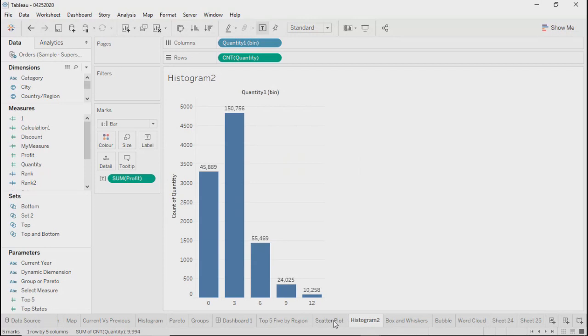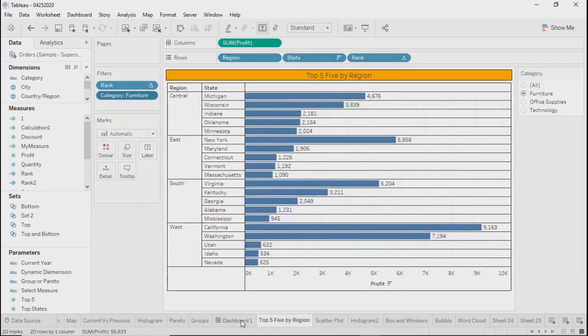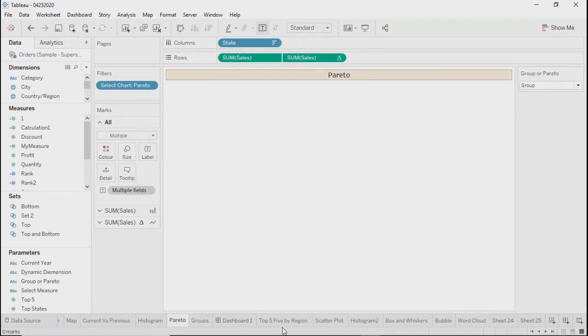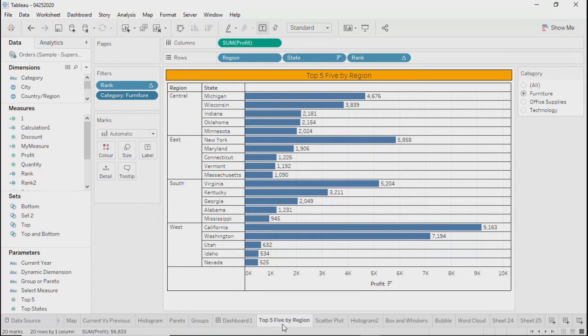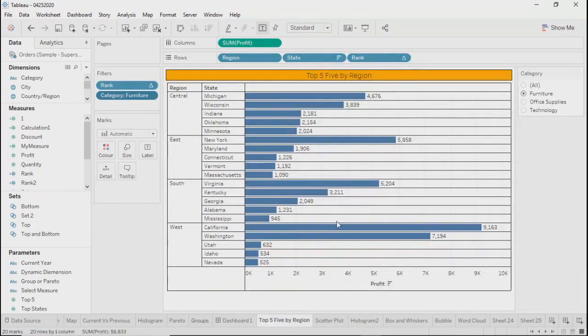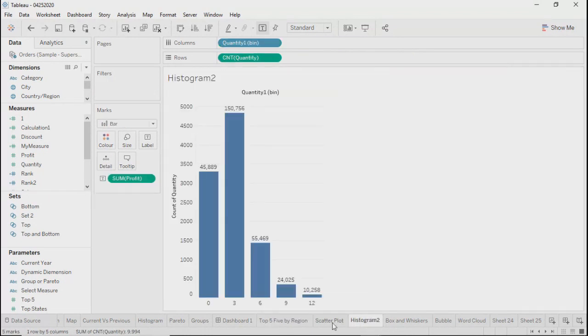How can we make sure it is not affecting them? If you go to any other sheet, you will not get that filter. The number you see here, 150,000, stays the same when you make changes and come back. That filter is not applicable to any other sheet.